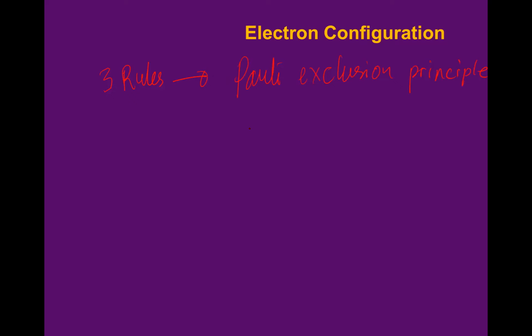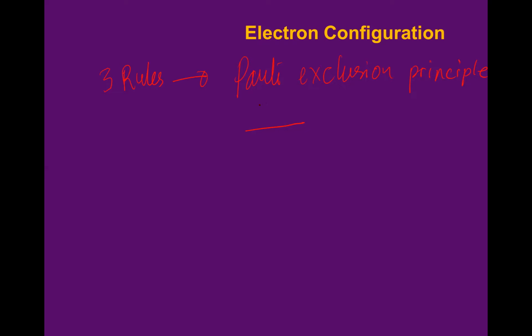There can be no two electrons in one orbital with the same quantum numbers, the same spin. Okay, electrons in an orbital cannot have the same quantum numbers, including spin, right? So every electron in the atom will have a different address. If we have 11 electrons, then there will be 11 addresses.